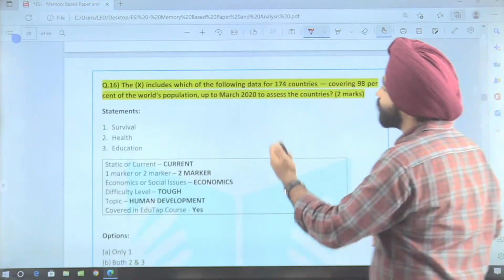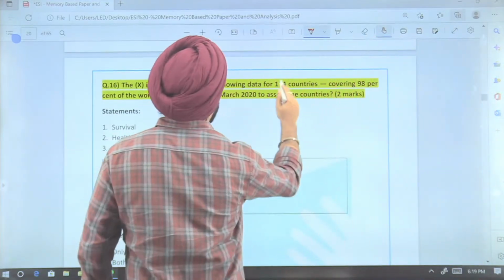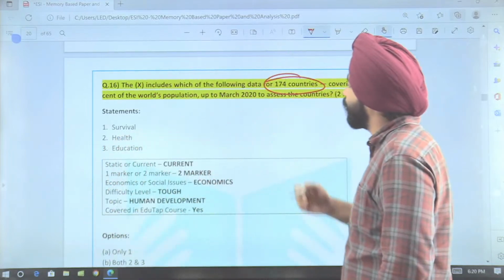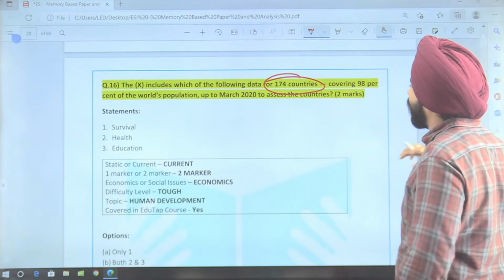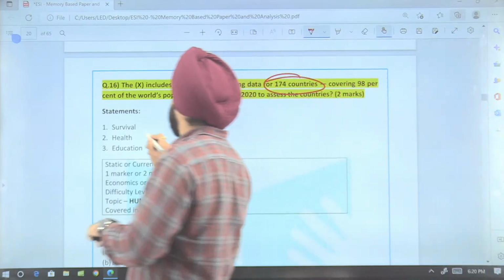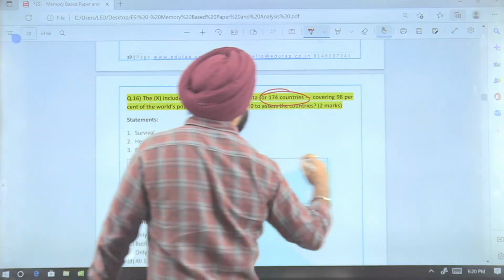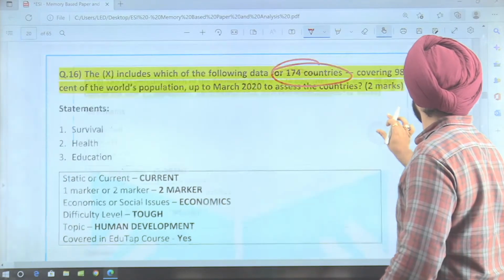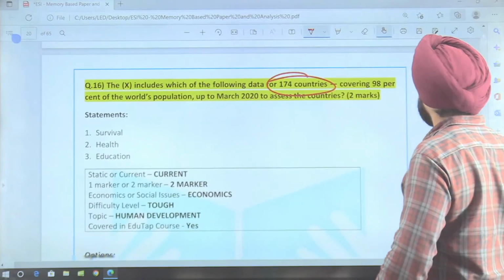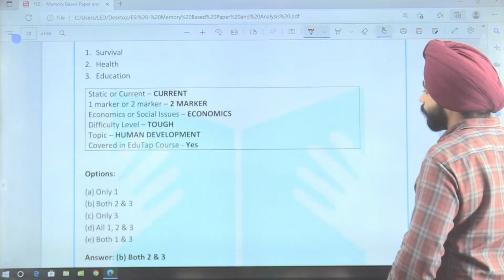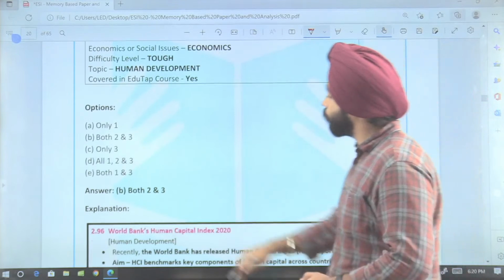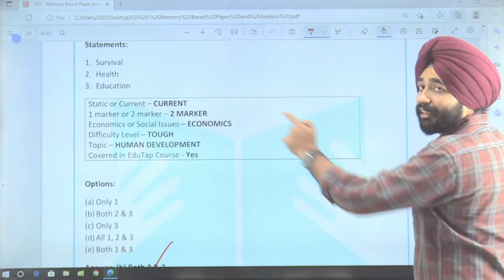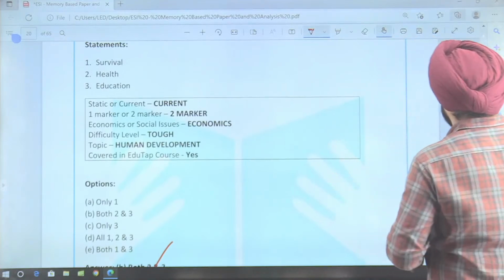Now, guys, the next question is, the report includes which of the following data, that is 174 countries covered, on which parameters basically the countries are being ranked here. So the options were survival, health and education. So here, guys, both 2 and 3 were the answer. ठीक है, survival यहाँ पे option नहीं है, health and education is the sector here.